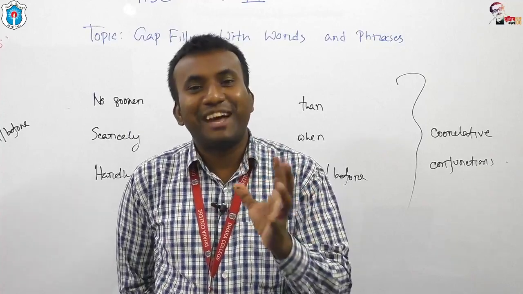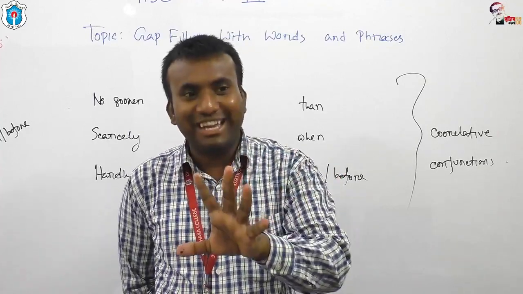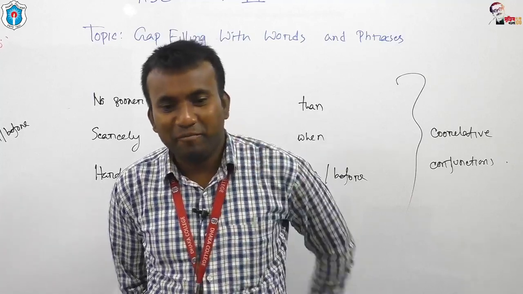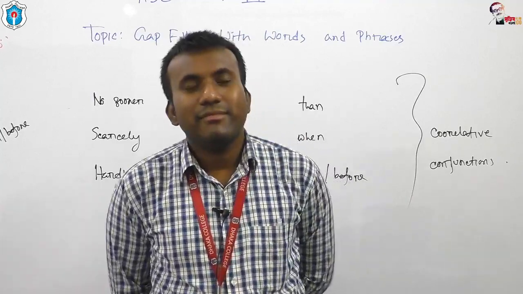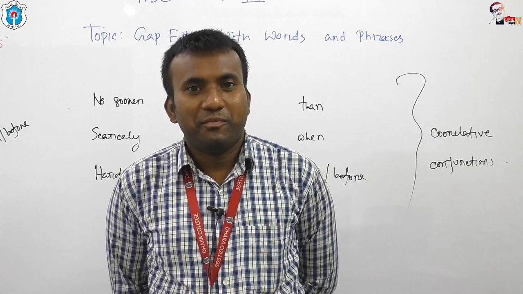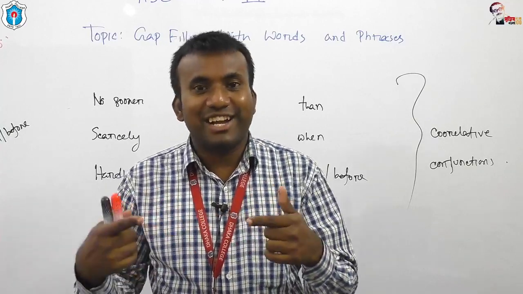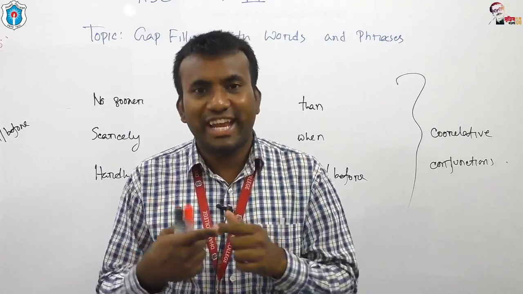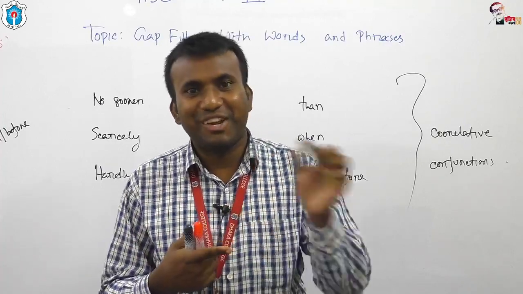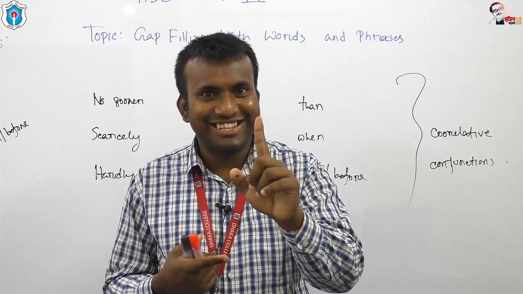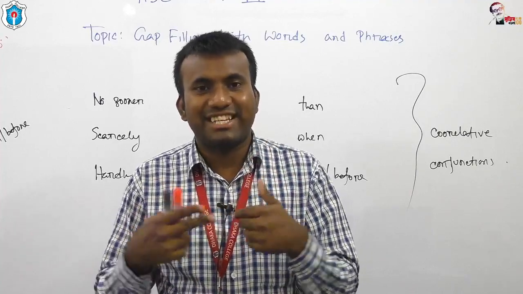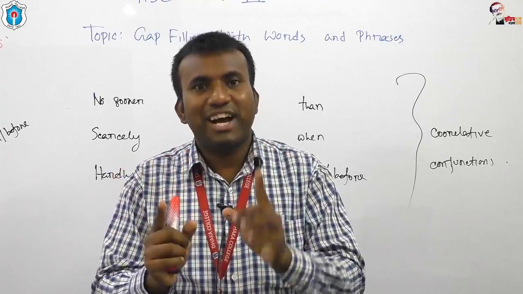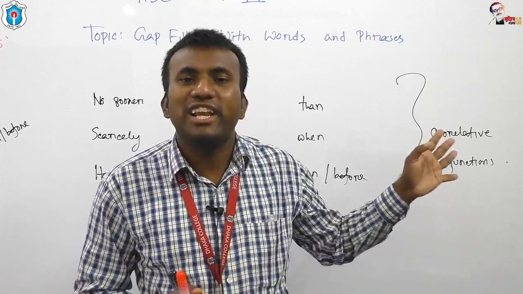Actually, they are called Bandhavi conjunction, according to my teacher in intermediate level, I can still remember. Whatever it is, correlative conjunctions are those in which we get two conjunctions one after another. Not a single conjunction is there. There are two words connected, and these two words combinedly become a conjunction. Okay, these are called correlative conjunctions.